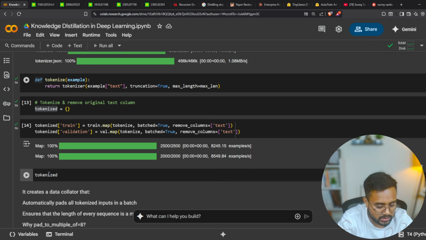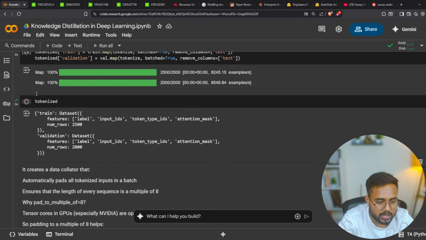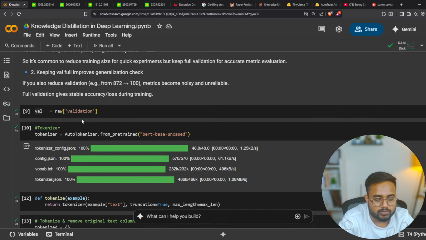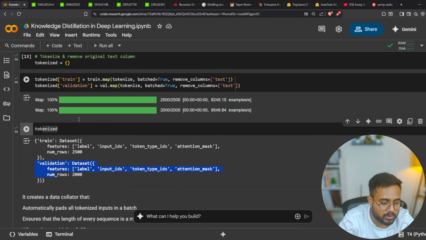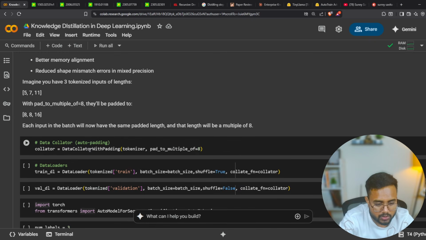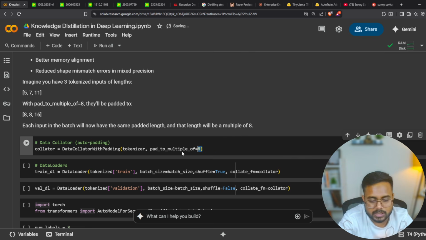So here, guys, you can see we have tokenized data. Train data as well as the validation data. I hope this is pretty much clear. Model wise, I'll come to which one is my teacher model and which one is my student model. Now what we are doing here is passing the tokenizer to the DataCollatorWithPadding, and here I am passing two variables. First is the tokenizer, second is pad_to_multiple_of, and here I am passing the value 8. Let's try to understand the meaning of it.